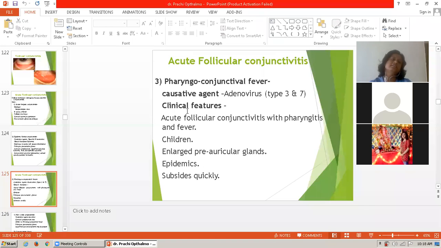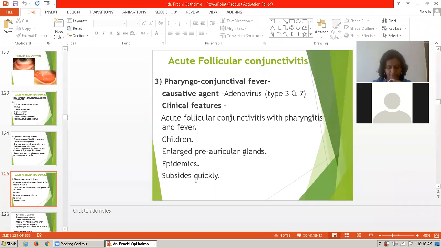The clinical feature consists of acute follicular conjunctivitis with pharyngitis and fever. There is an enlarged preauricular gland. It occurs mostly in epidemics and subsides quickly. So the causative agents of pharyngoconjunctival fever are types 3 and 7, usually affecting children.